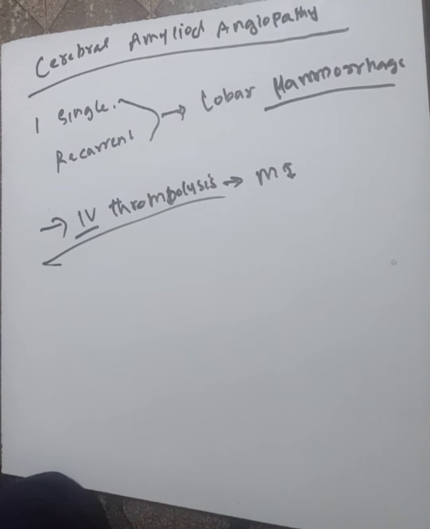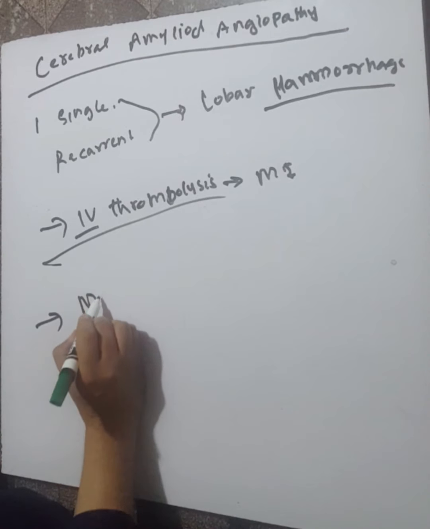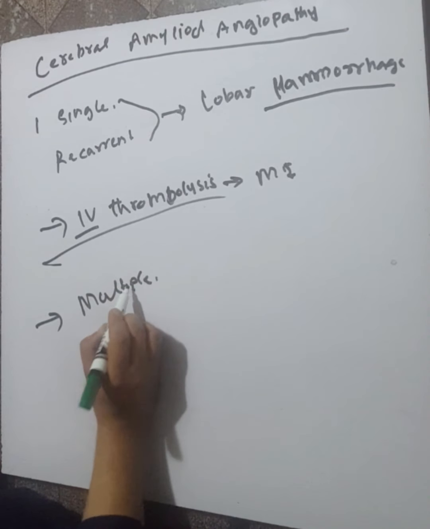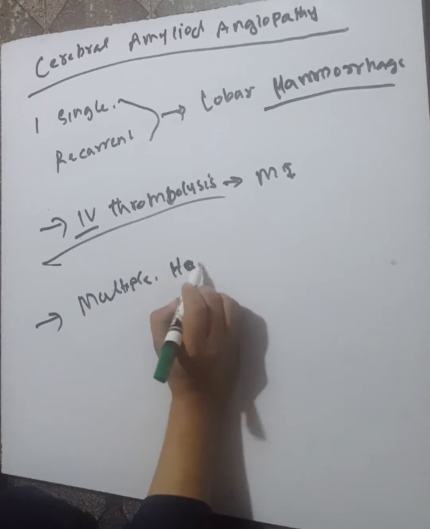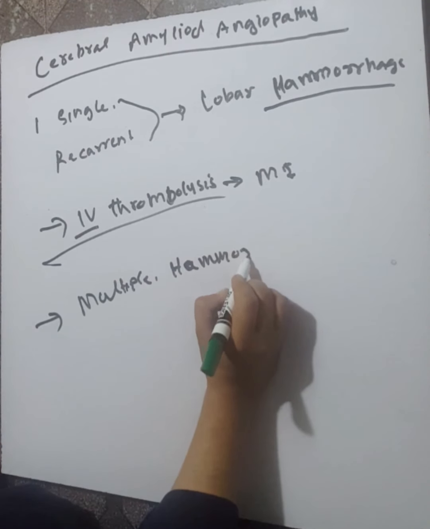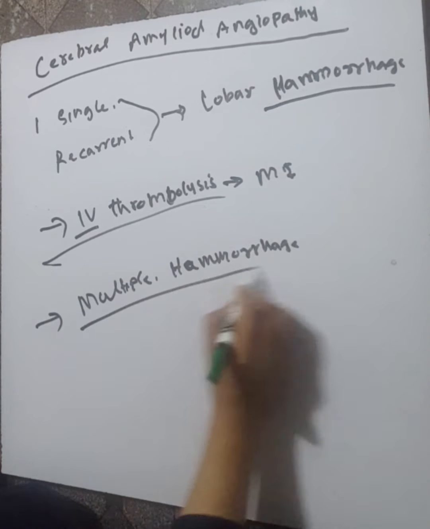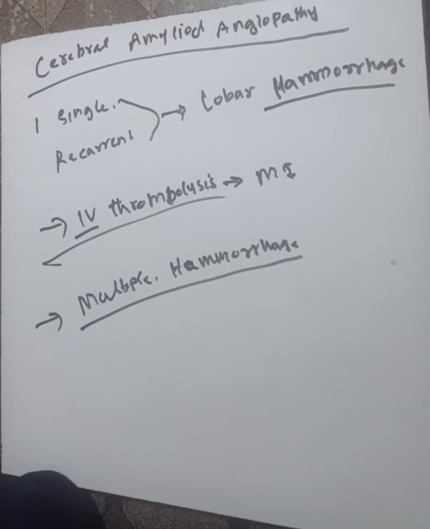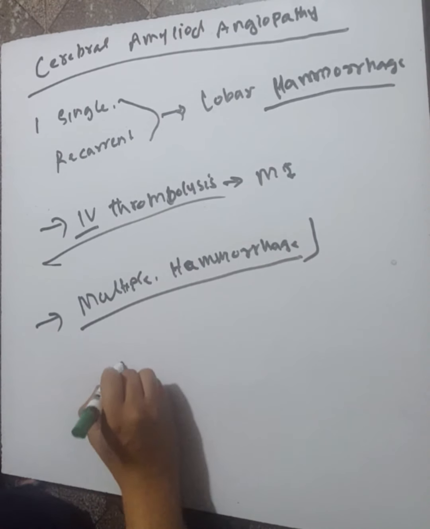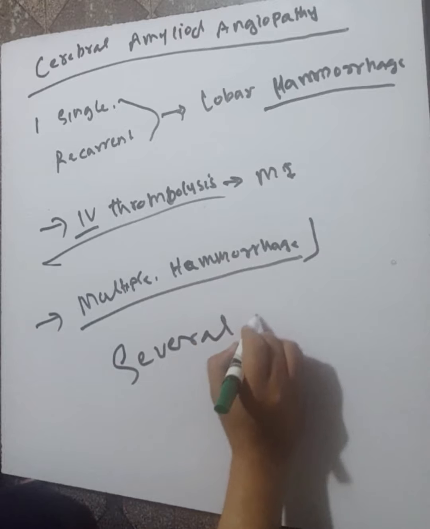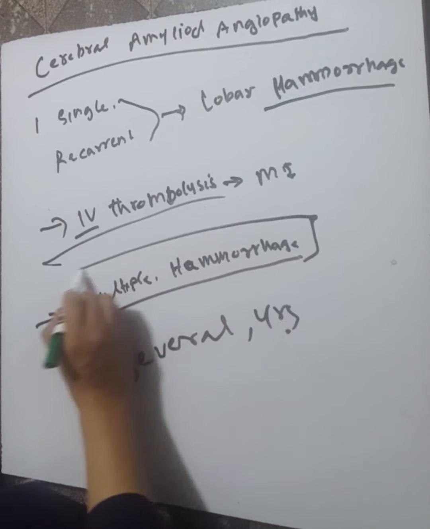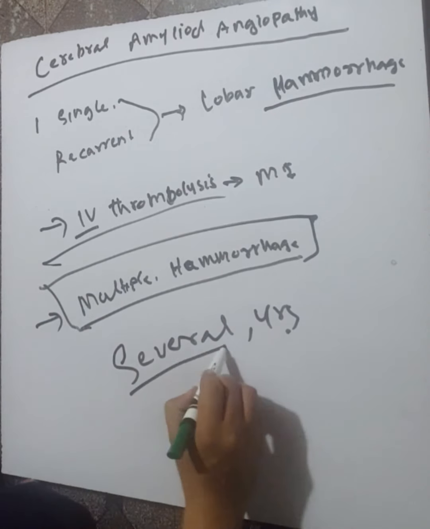Amyloid angiopathy is suspected in a patient who presents with multiple hemorrhages. This disorder is associated with multiple hemorrhages, and these occur over several months or years.